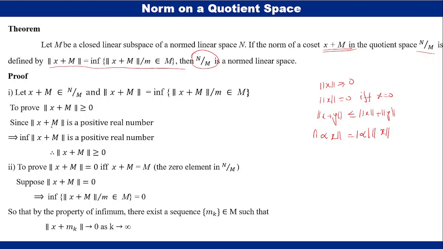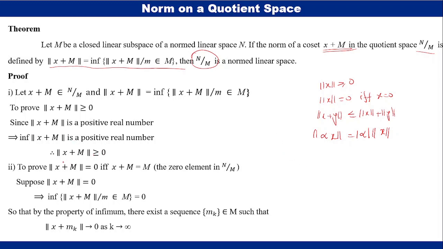We know that norm x plus m, the length of this vector, the length of this element, is a positive real number. Since this is a positive real number, the infimum of norm x plus m is also a positive real number. Therefore, norm x plus M is greater than or equal to 0.